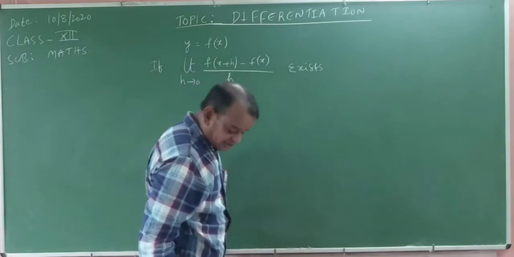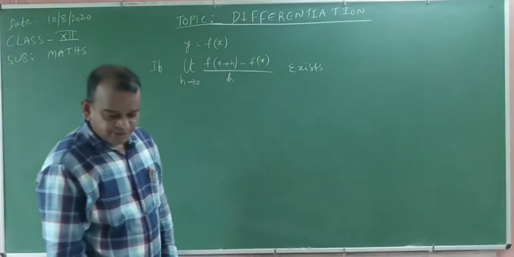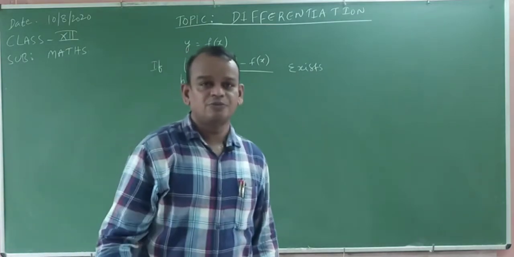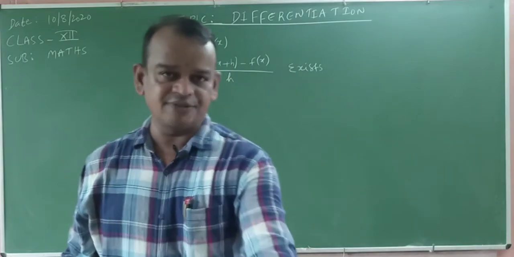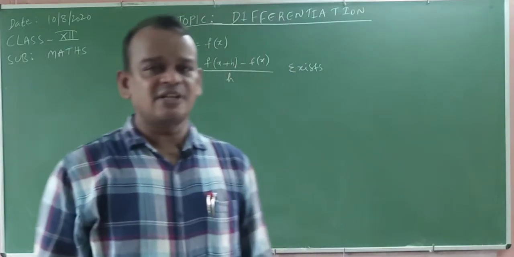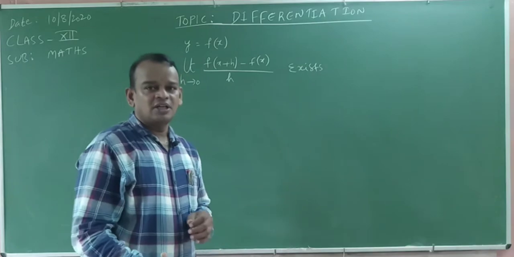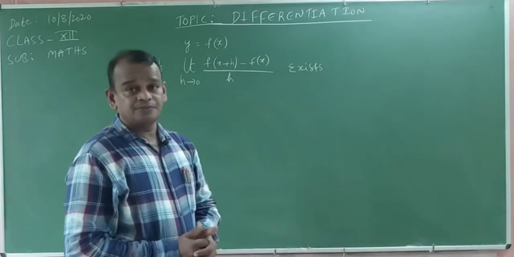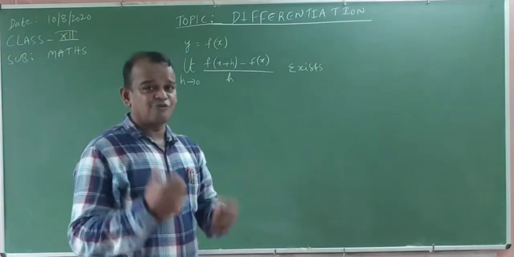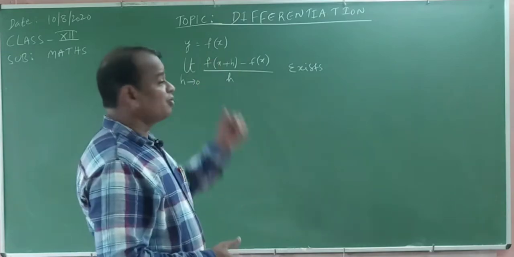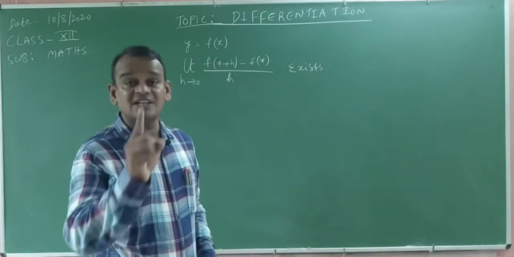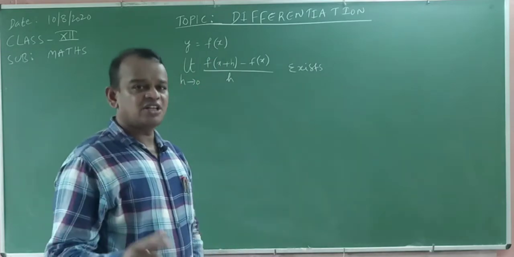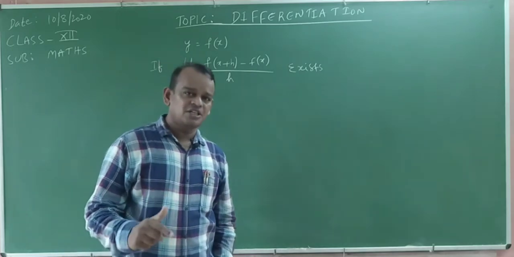What is the meaning of exist? It means that the limit value is a finite value, you are not getting plus infinity or minus infinity. Exist means we get some finite value, and that value is called the derivative of the function f of x with respect to x. The function in terms of x, differentiation with respect to x.